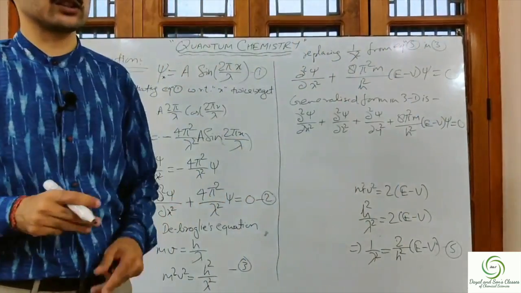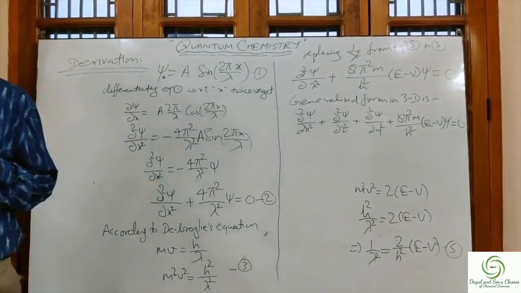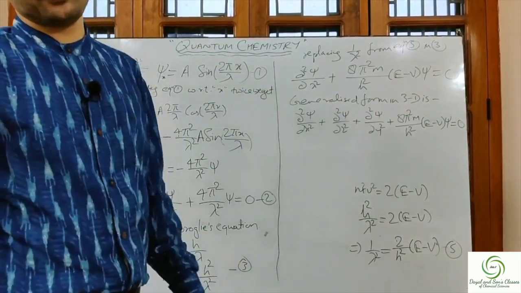So this is the Schrodinger wave equation, and this is how the Schrodinger wave equation can be derived easily.